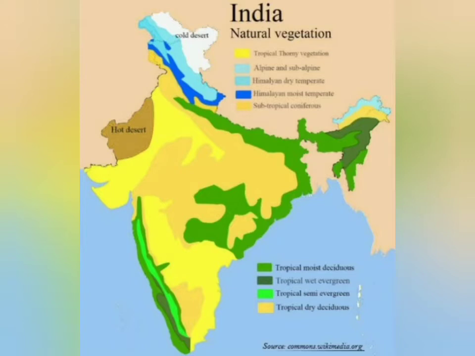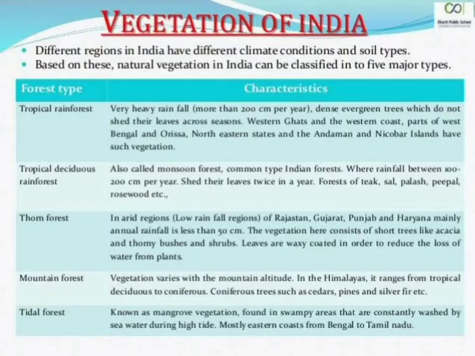So in this map we see the different kinds of natural vegetation like tropical moist deciduous forest, tropical wet evergreen forest, tropical semi evergreen forest and tropical dry deciduous forest. These kinds of forest are created by different climate, land, soil, temperature and precipitation. The vegetation of India: the tropical rainforest. Its characteristics are different.